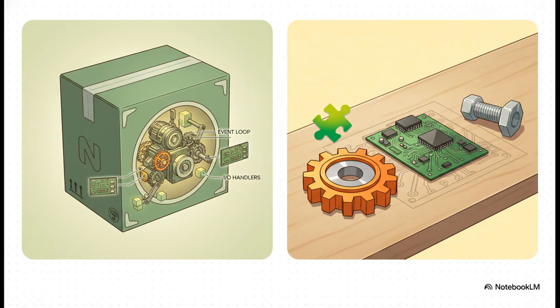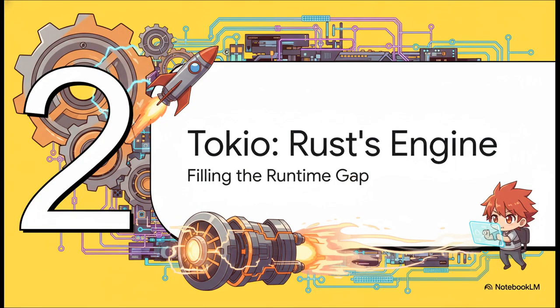It gives you the keywords, async and await, but when you compile your code, there's no engine included to actually run that async code. So if Rust doesn't give you a runtime, how does any async Rust code actually run? Well, this is where you have to bring your own. You need to add that engine yourself. And for pretty much everyone, that engine is Tokio.